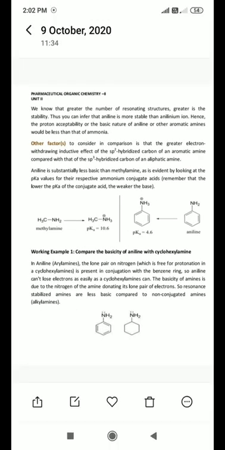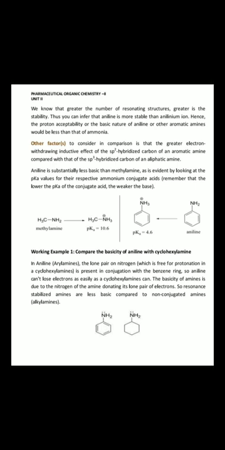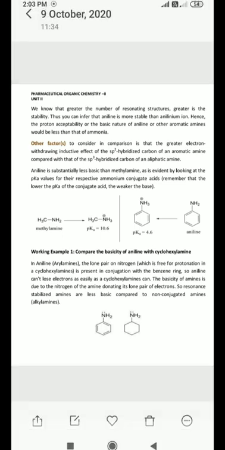As we know, the greater the number of resonating structures, the greater the stability. Thus, you can infer that aniline is more stable than the anilinium ion. Hence, the proton acceptability or the basic nature of aniline or other aromatic compounds would be less than that of ammonia. So, the basic nature of aniline is less as it contains more resonating structures. Other factor,